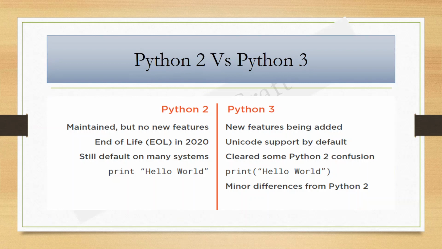However, Python 2 is going to reach the end of its life in 2020. There will be no Python 2.8 and there will be no new features added in 2.7 either. Even so, some systems, including those designed by a certain fruity company, still come bundled with Python 2.7.